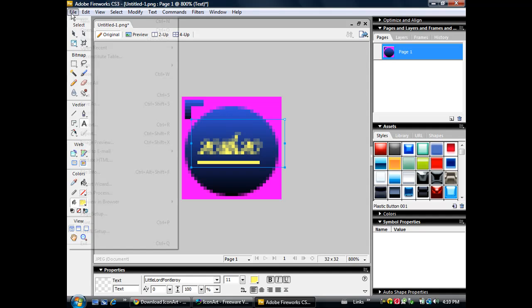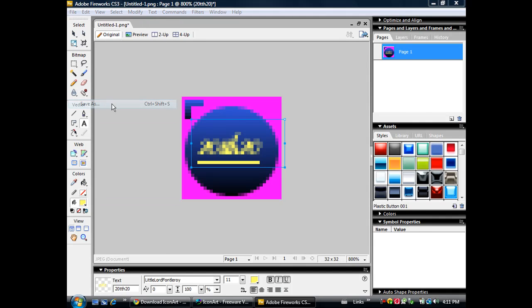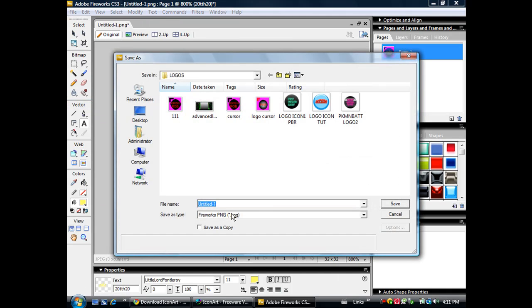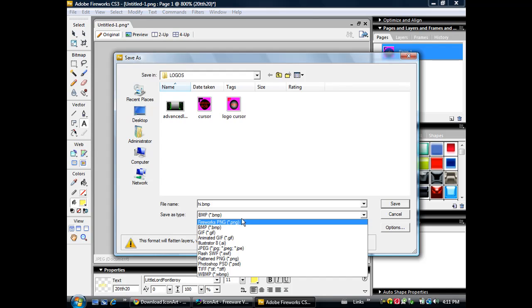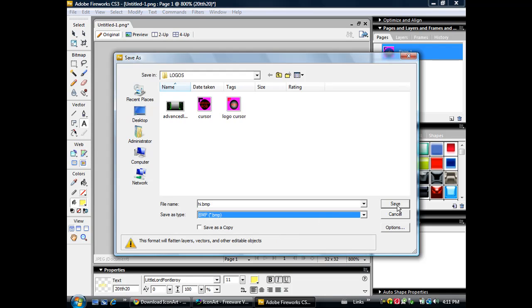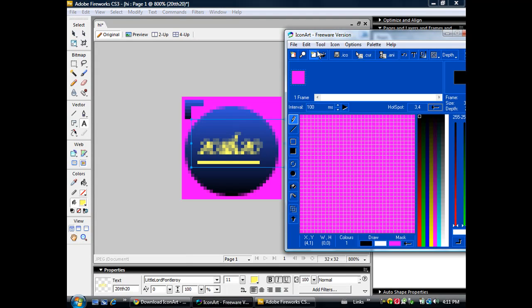And then you just click save, or save as, sorry. And then name it something like hi, and then save it as BMP. Don't save it as PNG, save it as BMP. Click save. Now it's time to go to Iconart.